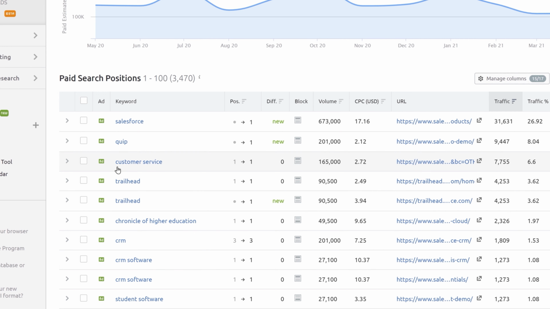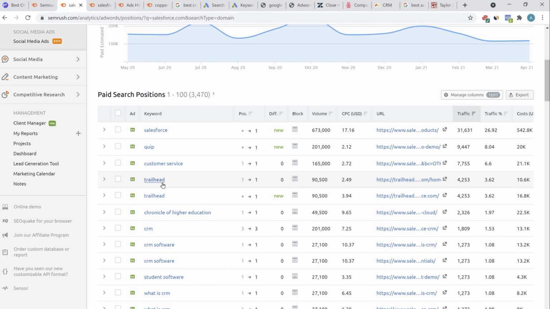Now this is not exact data because this is not real time updated. I think this is updated once or twice a day or maybe once a week, depending on the plan that you have taken of SEMrush. With a higher plan, I think the refresh rate is much higher. Then the volume of the keyword.